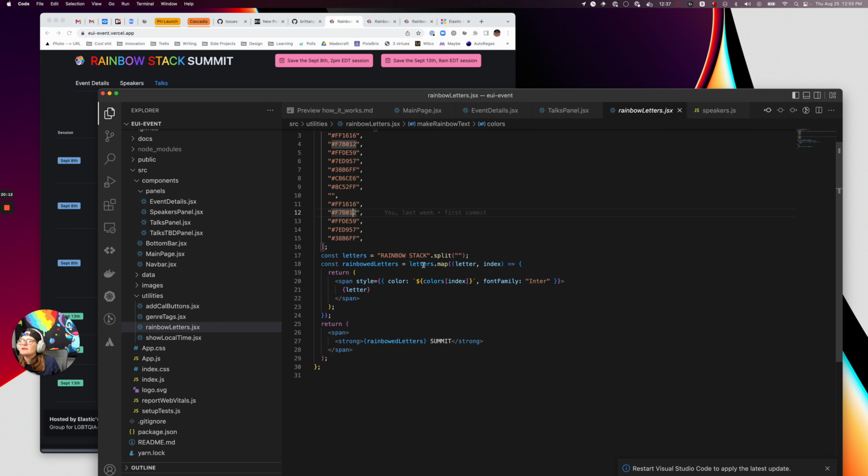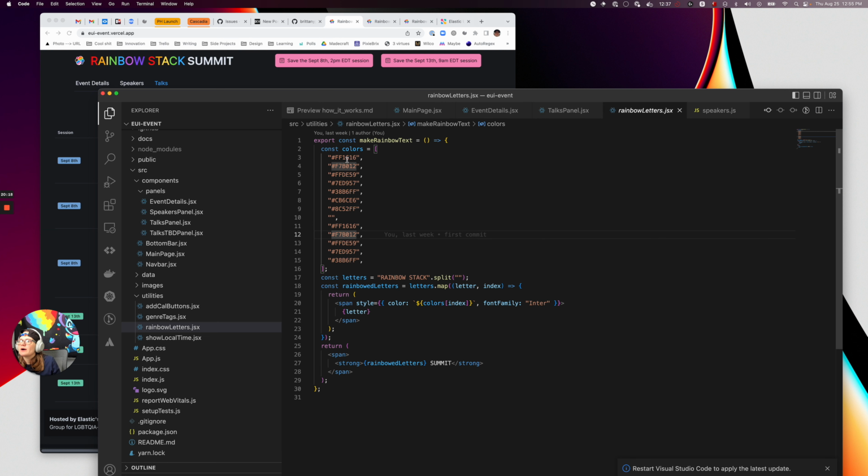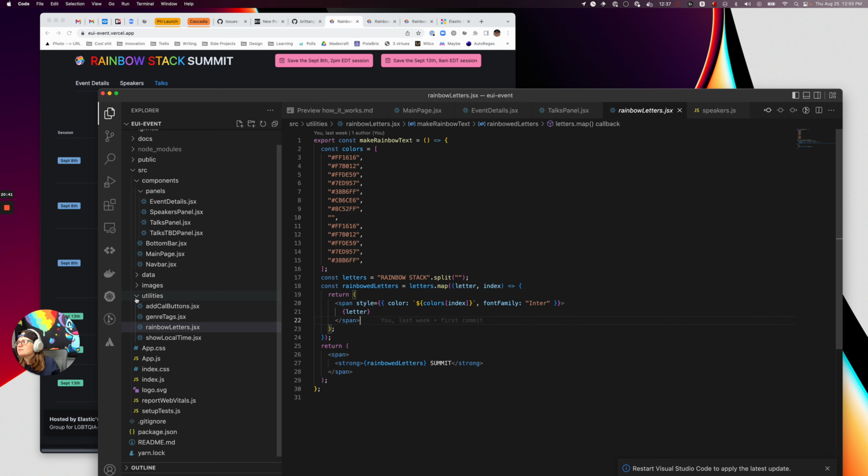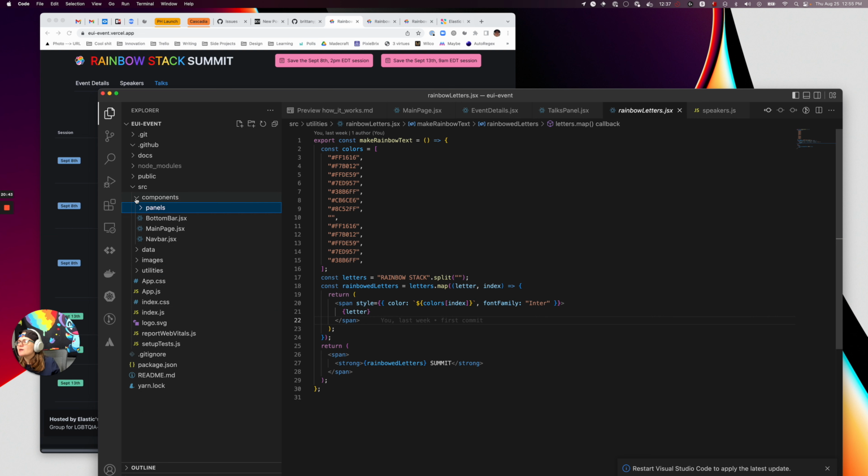And then rainbowed letters is just going through each letter, and based on the index, it's grabbing where that is. So it's taking R, this color, A, this color, and then giving it a font family, and then returning that as a span, and then it puts it all together in a span at the end there. So rainbow letters is basically one big span inside of a strong and span element. So there's probably better ways to do that. I thought it was kind of cool and hacky, but yeah. So that's effectively what it is.